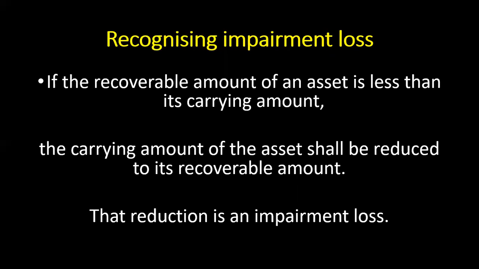Once again, if the recoverable amount of an asset is less than the carrying value, then the carrying value of the asset shall be reduced to the extent of the impairment loss. That means the carrying value is brought down to the recoverable amount. The reduction in the carrying value to the recoverable amount is known as the impairment loss.